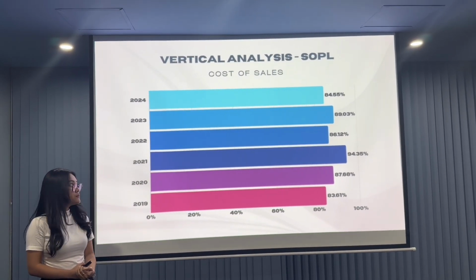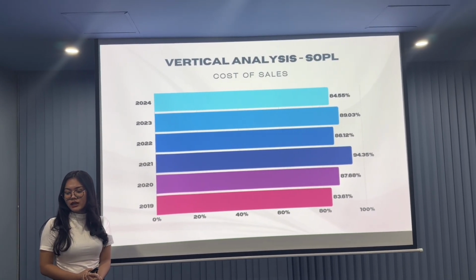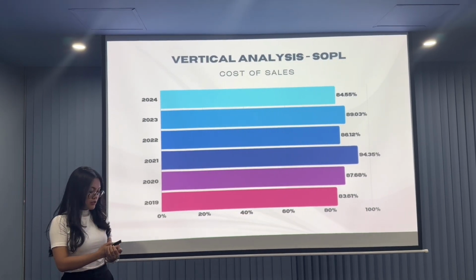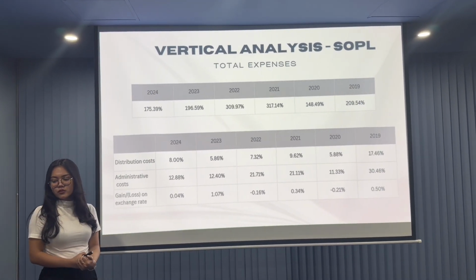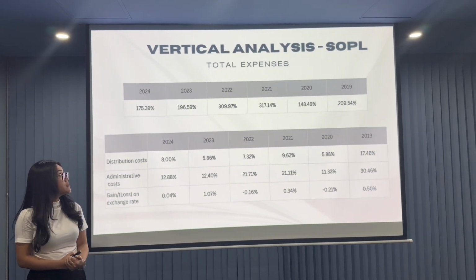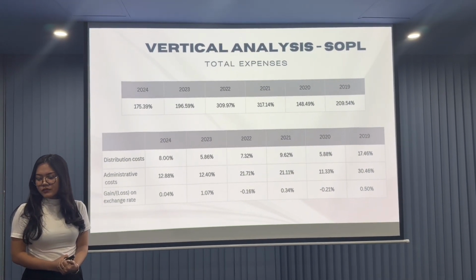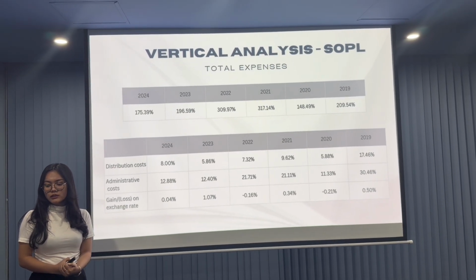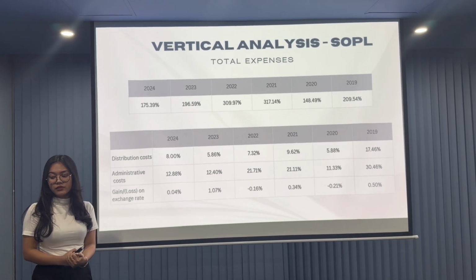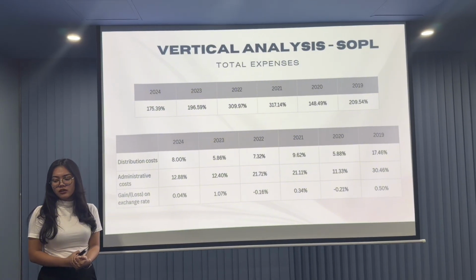Although cost of sale is still relatively high, the reduction over time has played a key role in improving overall productivity. And for the total expenses, in 2024, total expenses amounted to 135% of the revenue, which is significantly lower than in 2021 and 2022, when the total expenses exceeded 300% of the revenue. This reflects a clear improvement in cost management.